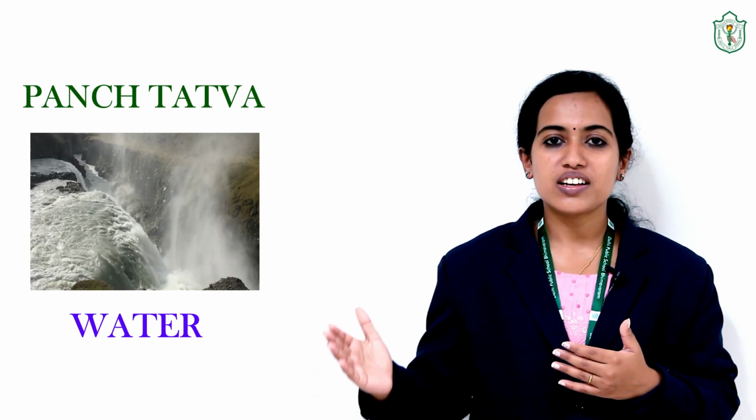Since ages, people are trying to understand more about our surroundings. Then Indian philosophers have classified matter on the basis of 5 basic elements. They are known as Panchatattva. What are they? Fire, air, sky, water and earth. According to them, both living and non-living things are made of these 5 elements. Then Greek philosophers have also come up with a classification which is similar to this.